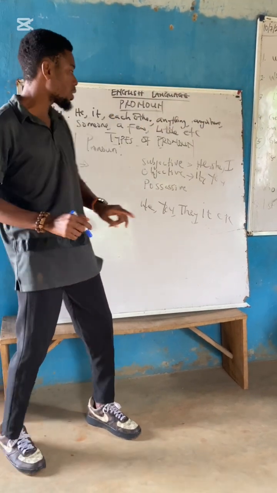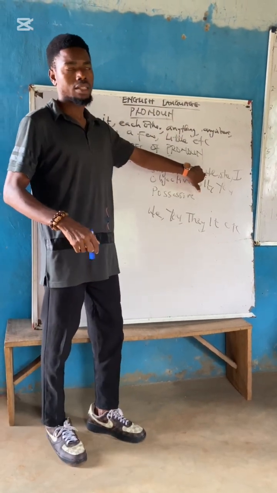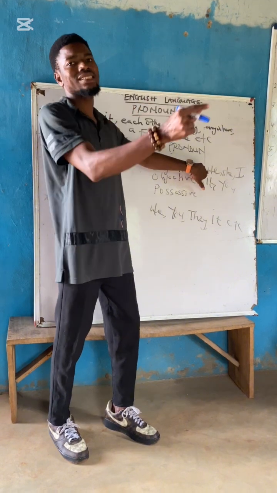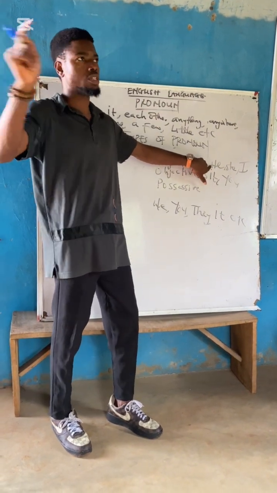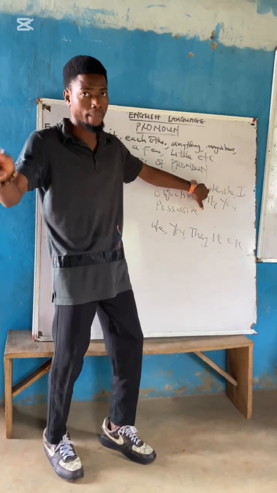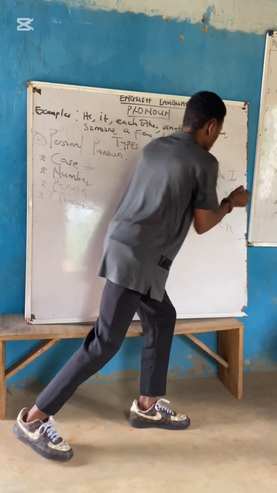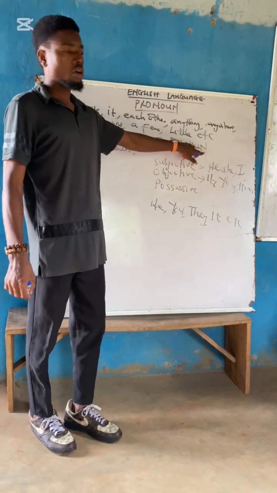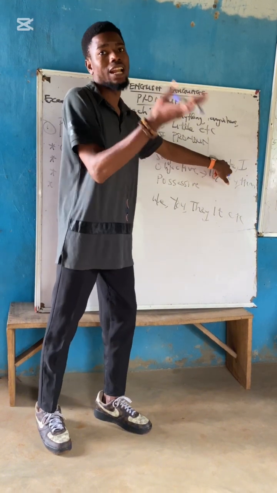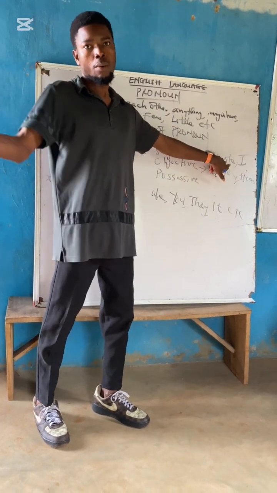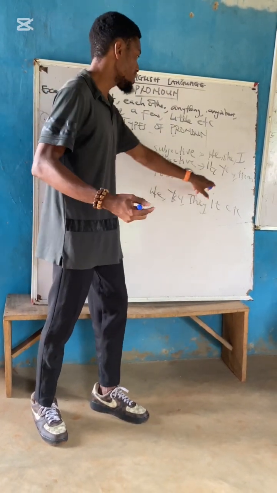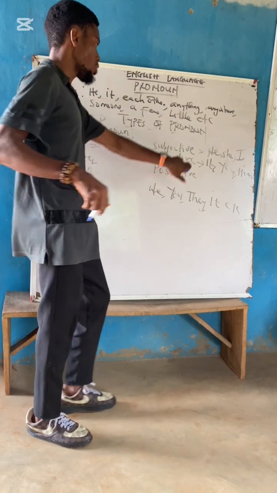But it's a different ball game for the word "he." Alright? Look at "I love James." I can't say "I love he." It will be wrong. The correct one will be "I love him." So "him" is what? "Him" is the object of "he." Alright? Look at "she." I can't say "I love she." No. But I can say "I love her." It simply means "her" is the object of "she."